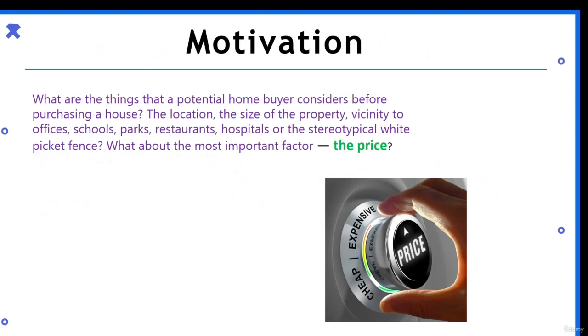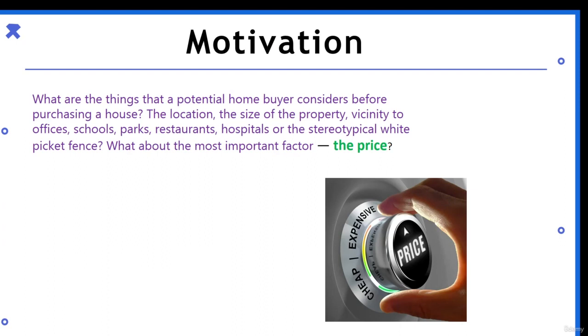This is a very common thing which you come across in your neighborhood. What are the things that a potential home buyer considers before purchasing a house, right? What do you consider before purchasing a house? The location, size of the property, vicinity to offices, schools, parks, restaurants.